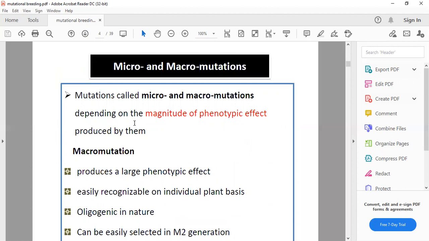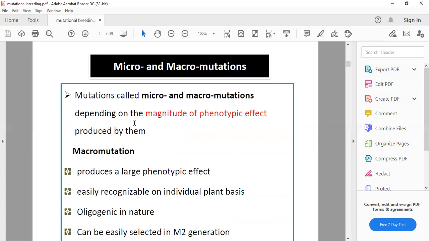As the name suggests, macromutation produces comparatively large phenotypic effects, and it is easily recognizable. We can see it by eye also, and identify it on an individual plant basis. Compared to micromutation, it produces a large amount of phenotypic effect.